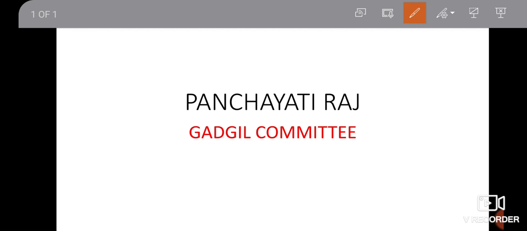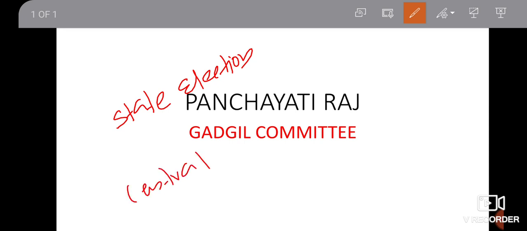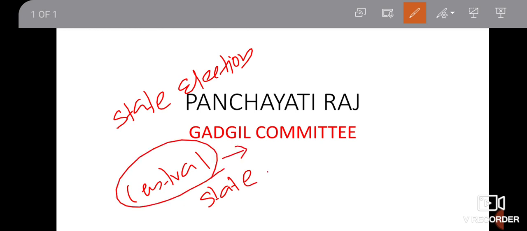Next is the establishment of the State Election Commission. So we have two bodies. One is the main election commission, that is the Central Election Commission. Another one is the State Election Commission. Okay, so the central one is mainly for the elections to the Lok Sabha, Rajya Sabha and the state legislative assemblies, and also they deal with the election of the president and vice president. So they are mainly dealing with big elections.